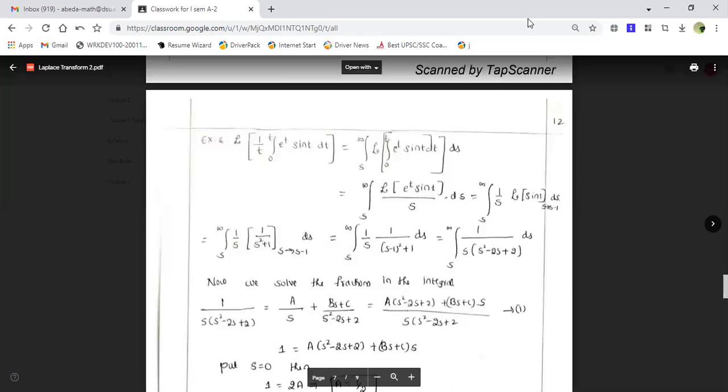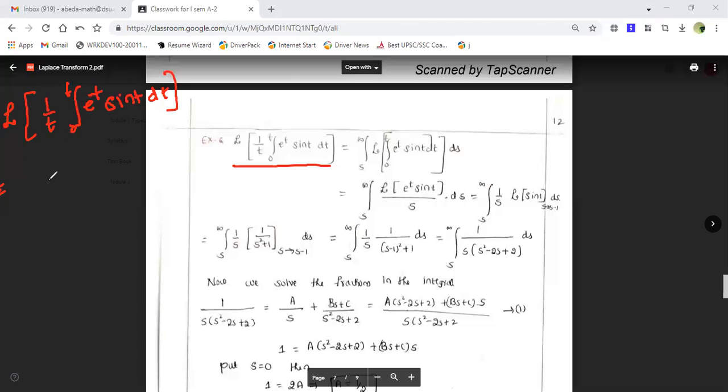Here, the complication has increased a little. So now we can see this is the example: Laplace transform of 1 by t, integration 0 to t, e to the power t sin t dt. So this is equal to... Here, first, you can see that this is of the form f of t by t. So this is my f of t divided by t form.